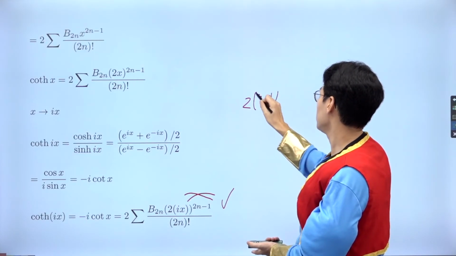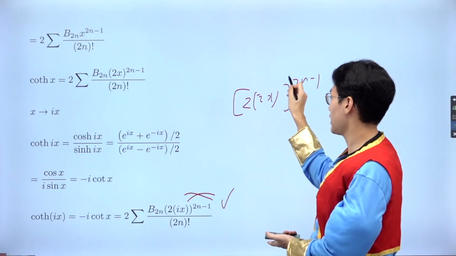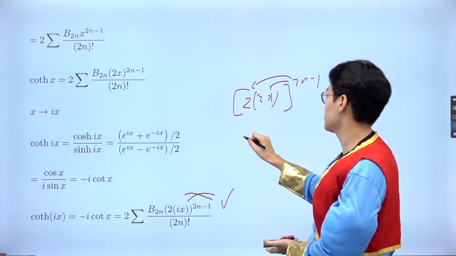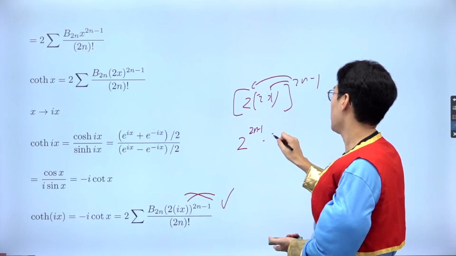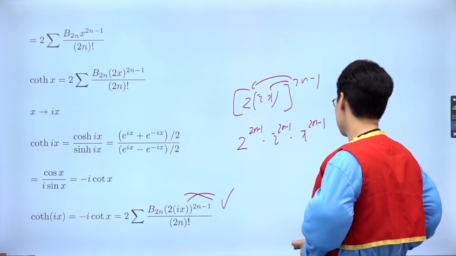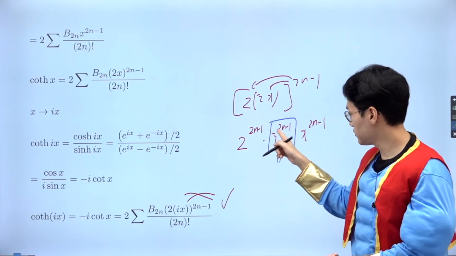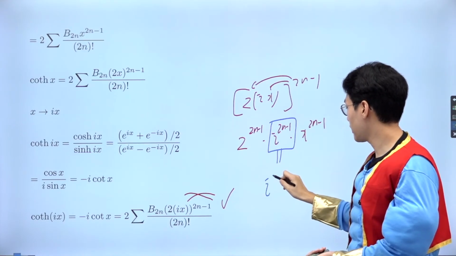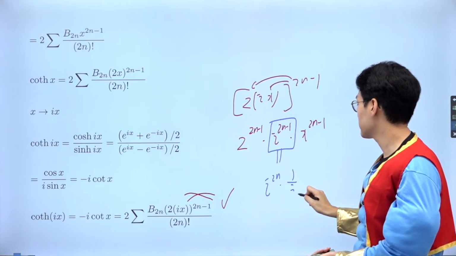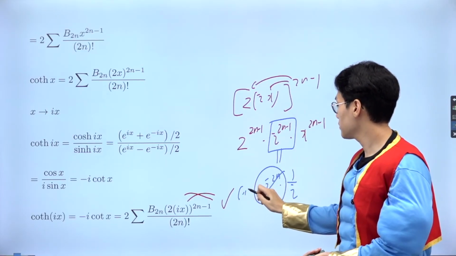So I have 2ix to the power of 2n minus 1. Maybe I take the power respectively, so it's going to be 2 to the power of 2n minus 1, i to the power of 2n minus 1, x to the power of 2n minus 1. On that one, I can decode even further because it has i to the power of 2n times 1 over i, doesn't it? And then i to the power of 2n is negative 1 to the power of n.